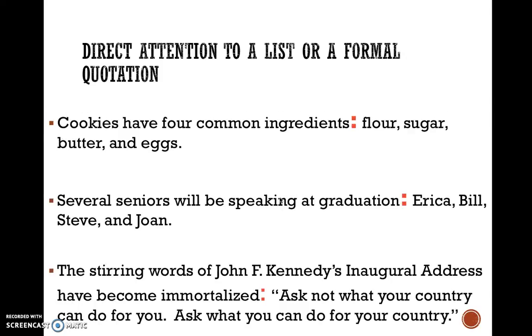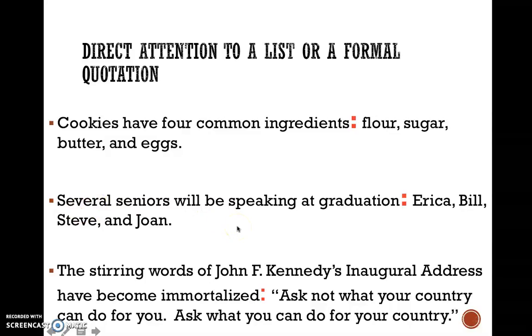Here is one way you can use it that the ACT is going to assess, and that's to direct attention to a list or a formal quotation. So, cookies have 4 common ingredients: flour, sugar, butter, and eggs. The colon introduces the list after a complete independent clause. Several seniors will be speaking at graduation: Erica, Bill, Steve, and Joan. Another list introduced by a colon following an independent clause right here.